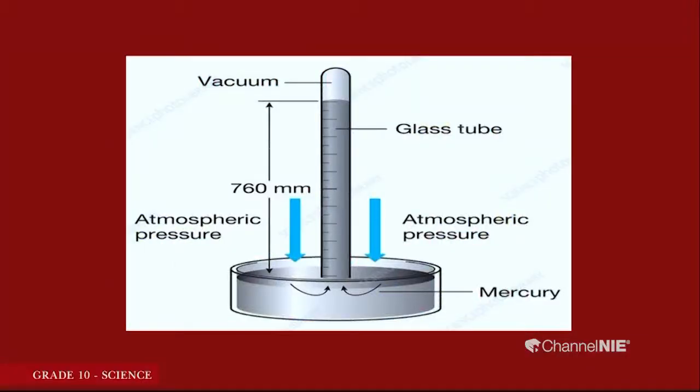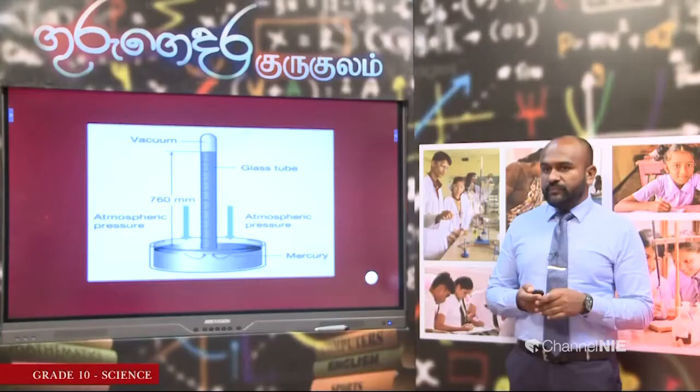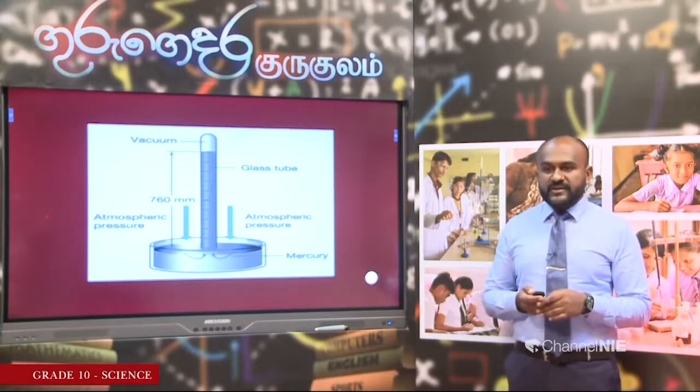Then let us see how to get an idea about the atmospheric pressure using the mercury barometer. Look at the arrangement. You can see that the mercury in the trough is exposed to the atmosphere, exposed to outside. So, when the atmospheric pressure acts on it, the mercury level will change. Now, think that the mercury level goes up. That shows that atmospheric pressure has increased. If the mercury level drops, that shows that the atmospheric pressure has decreased. Okay, let us go to the next one.